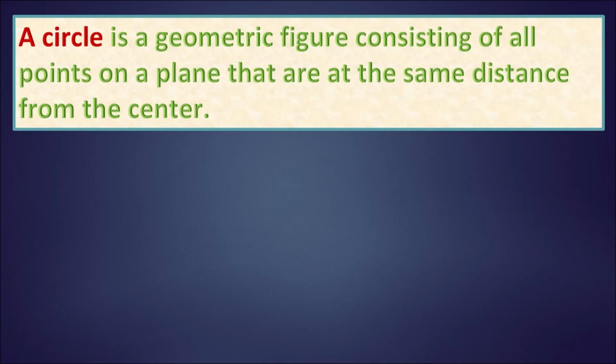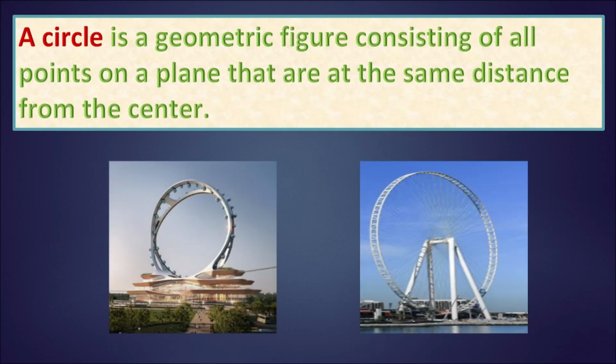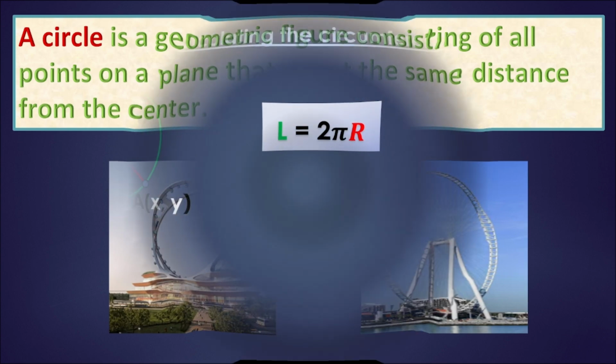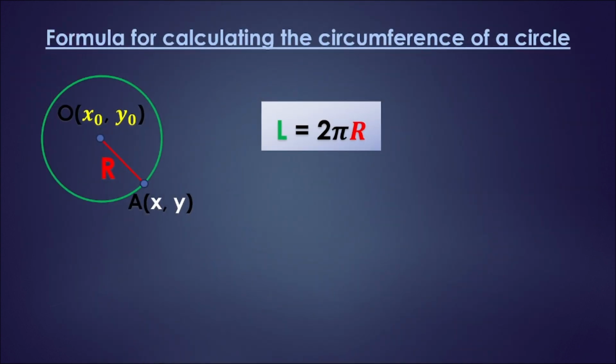A circle is a geometric figure consisting of all points on a plane that are at the same distance from the center. Here are these interesting circles in front of you. Here is the formula for finding the circumference of a circle. L equals 2 pi r, where L is the circumference of the circle. Here I have highlighted it in green. Pi is a number that is equal to the ratio of a circle's circumference to its diameter, and pi is a constant. R is the radius. I have highlighted it in red.